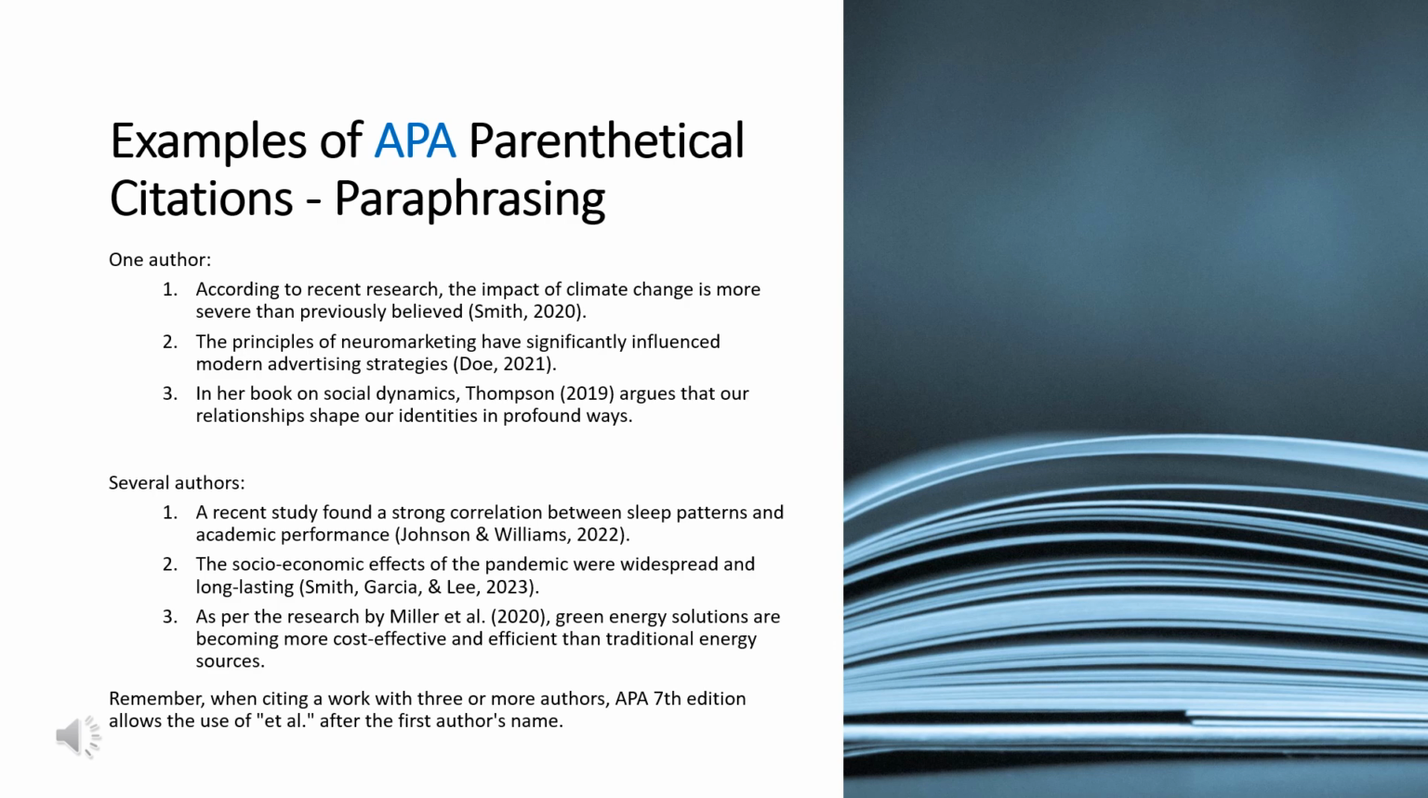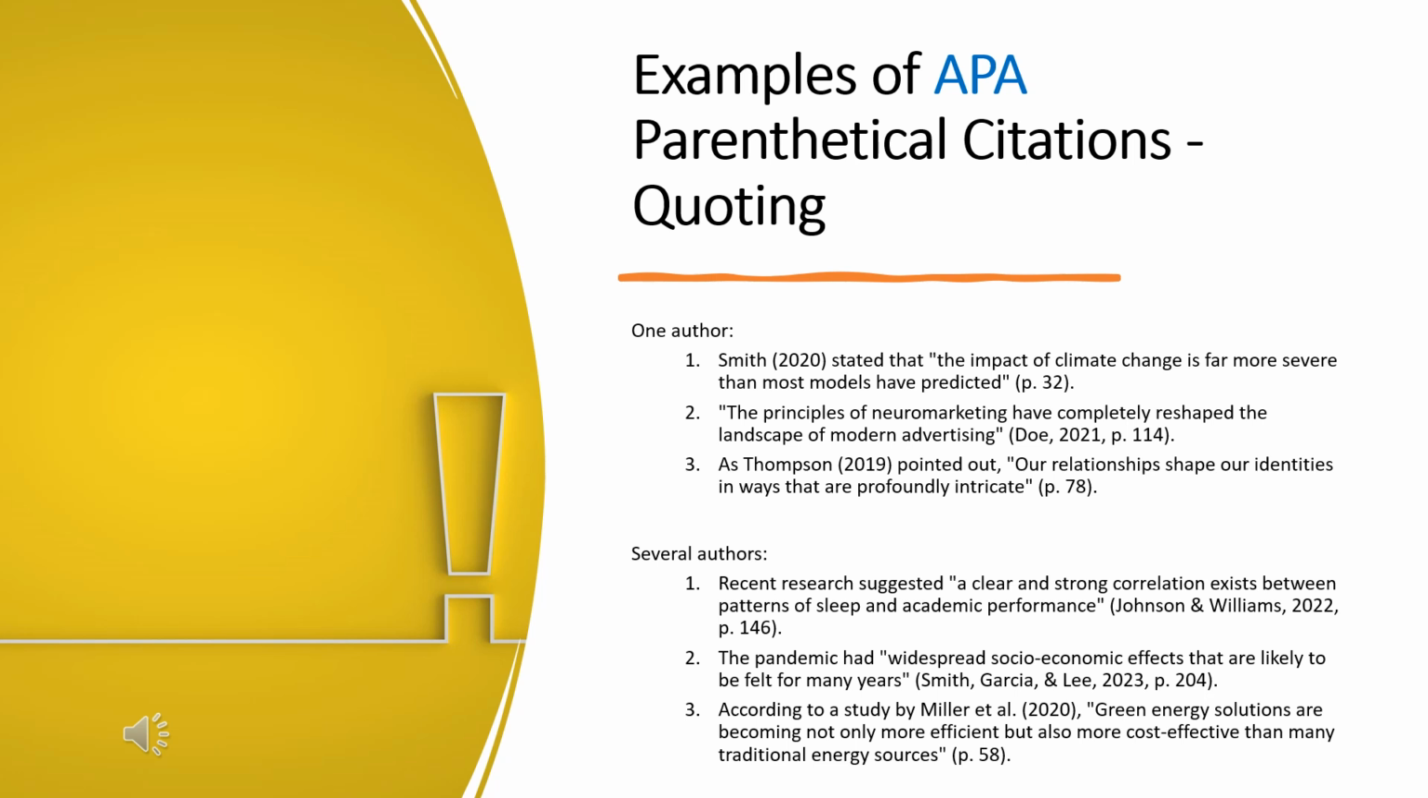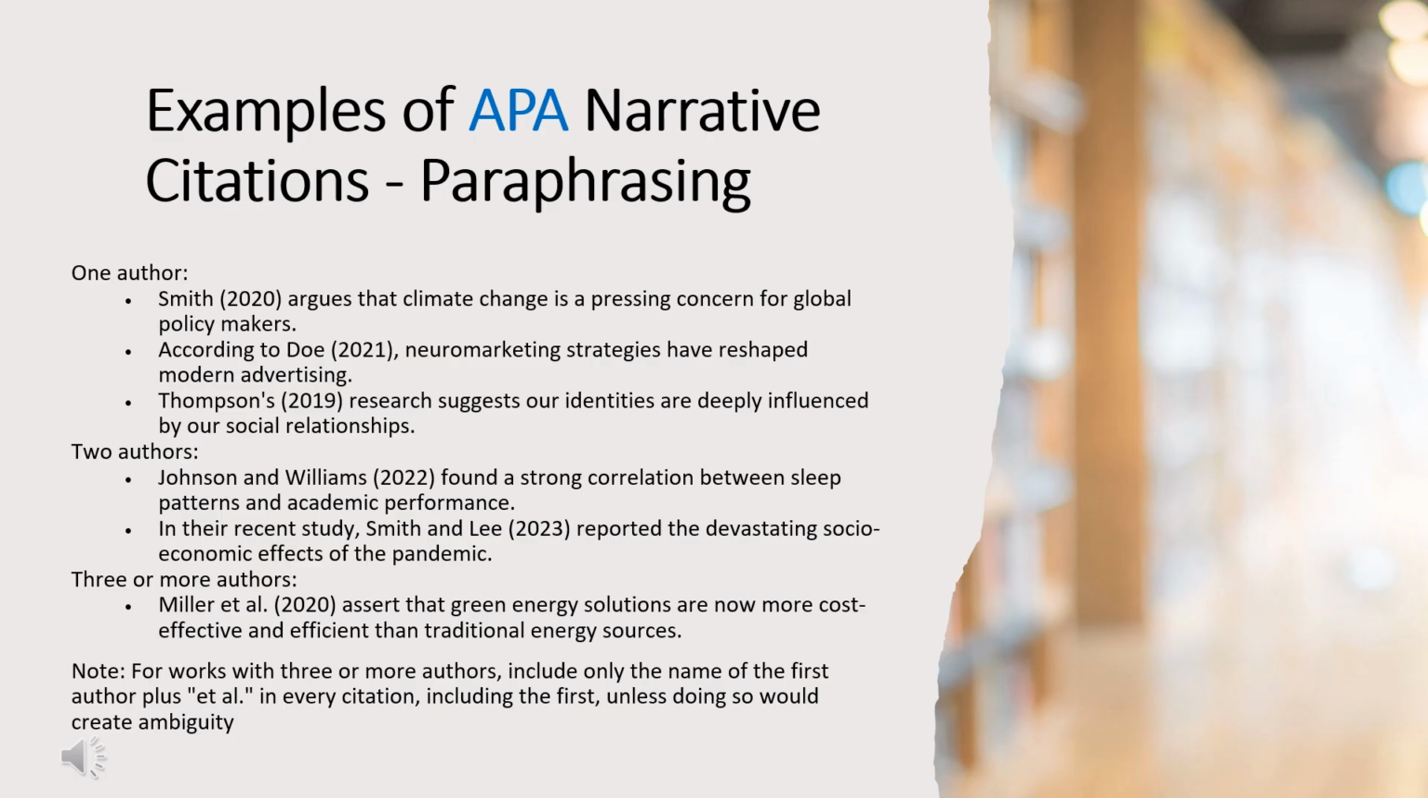Remember, when citing a work with three or more authors, APA 7th edition allows the use of "et al." after the first author's name. Here are several examples of parenthetical citations for direct quotes, if you have one author or several authors. You will always add a page or paragraph number in the citation to mark the exact place the reader can find the quote. Here are examples of a narrative in-text citation.